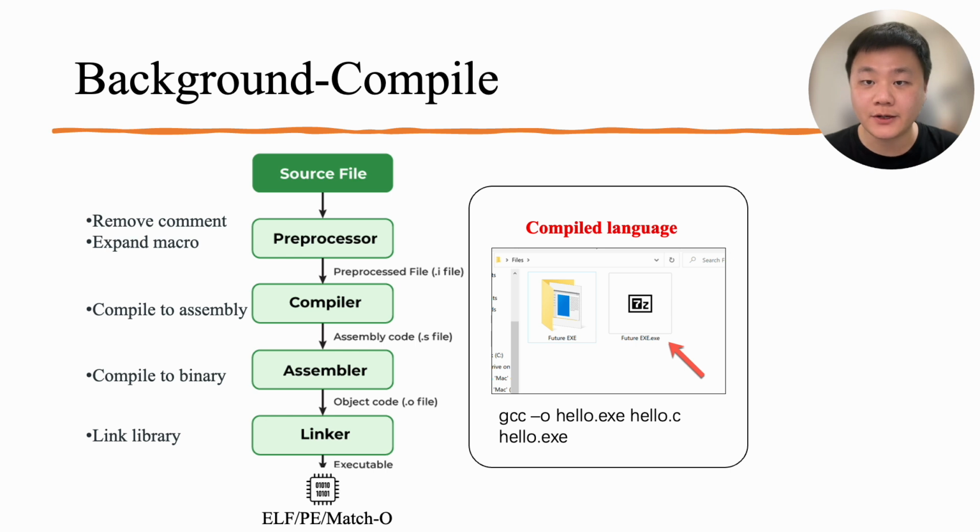Here's an example for the compilation. gcc -o hello.exe hello.c. After compilation, we get hello.exe and it can be directly run in the system by clicking it. Note that you need to compile the C code for different systems like macOS, Linux, Windows.